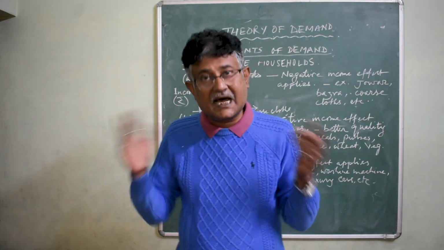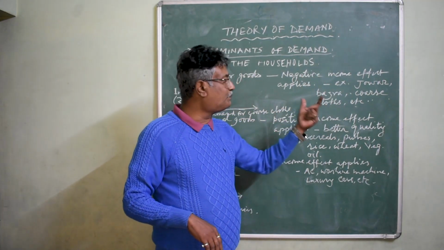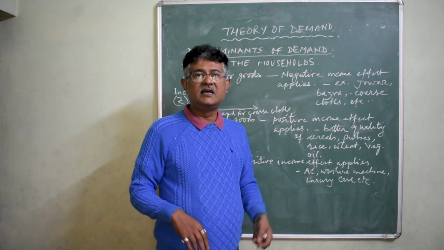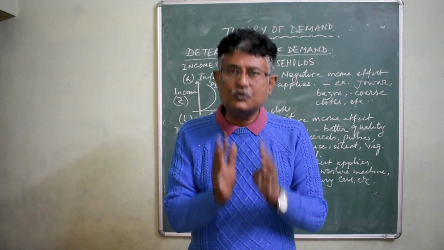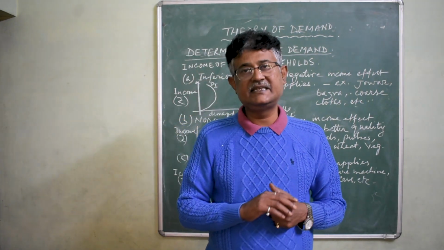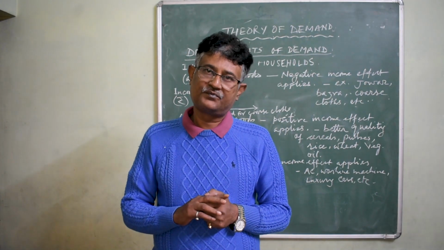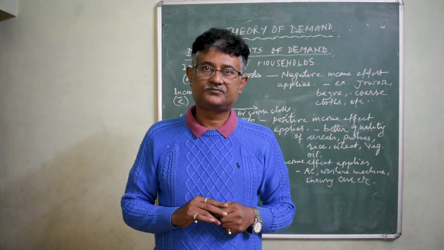And the examples of inferior goods are jowar, bajra, coarse clothes and other coarse grains. And these goods are usually bought by the people only when their income is very low. And in this case, the negative income effect applies.